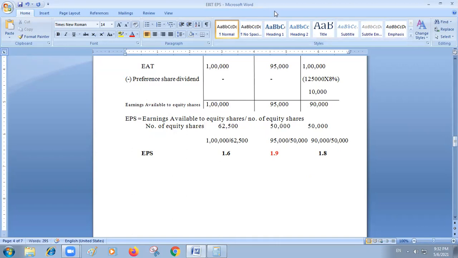See, the number of equity shares in the first case is 62,500. In option B, it is 50,000. In option C, it is 50,000. Earnings available to equity shares in option A is 1 lakh. In option B, it is 95,000. In option C, it is 90,000. So this divided by this will give this. So this is the highest. So the company will choose option B in such a case. In this way, EBIT-EPS analysis is very, very important in capital structure decisions.